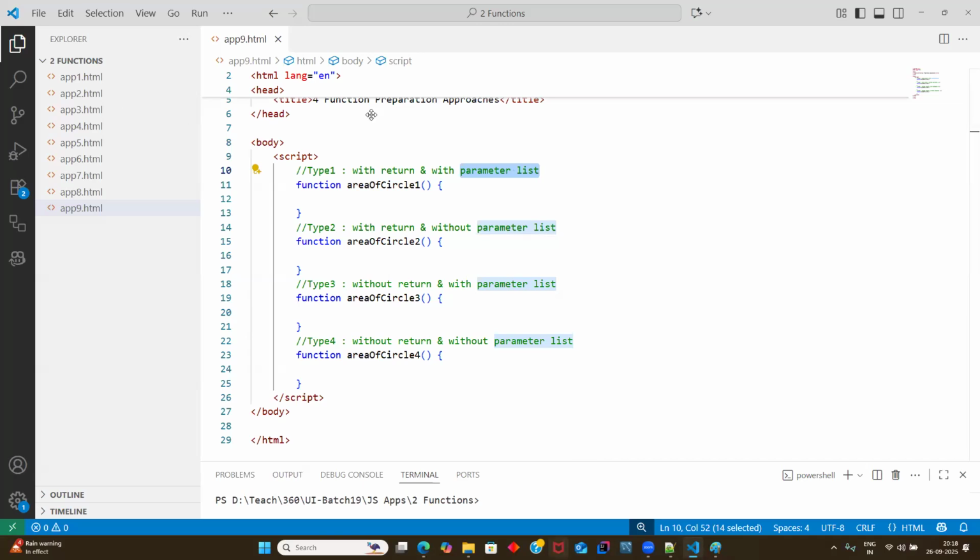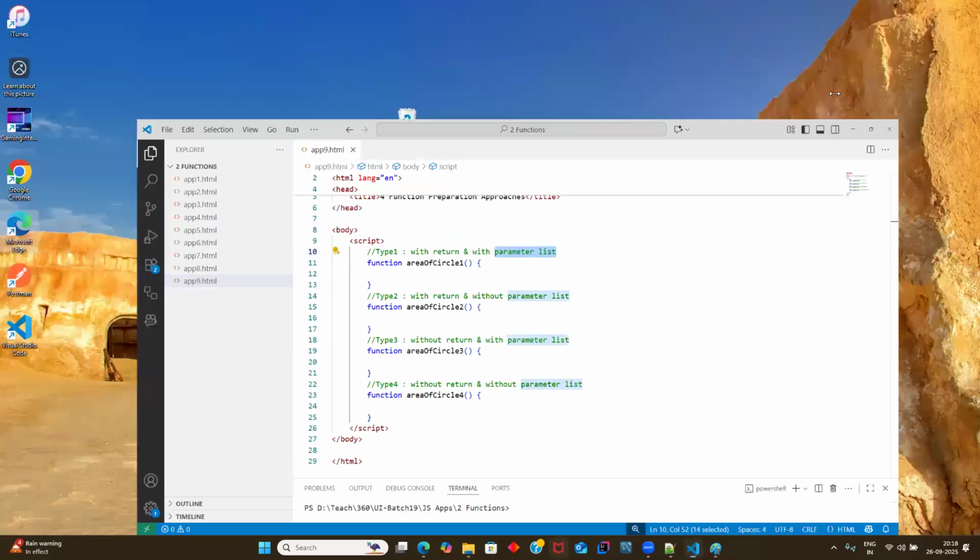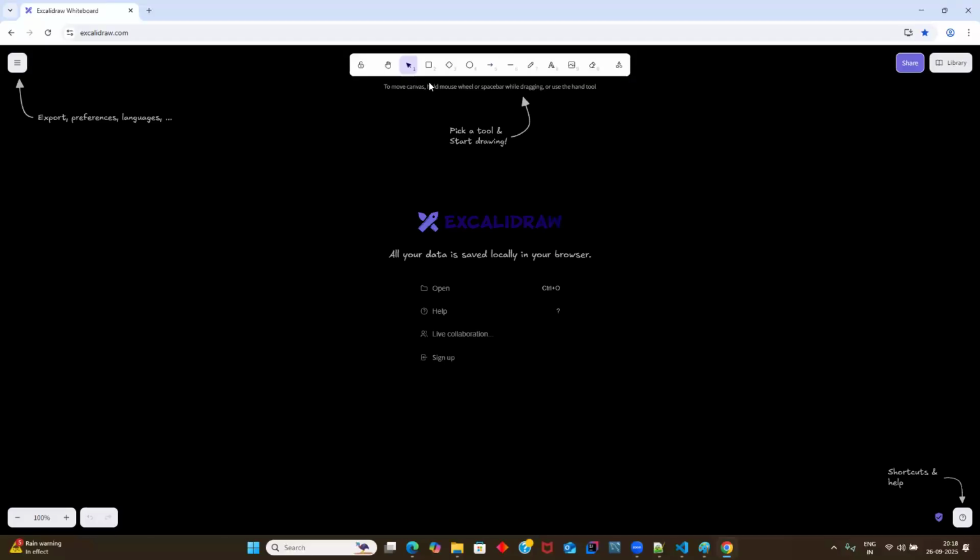first you should know the logic. So the logic will be what? Mathematically, we know it's pi into r into r. This is the logic that we will be implementing. So we can say the result, r, radius, equal to pi r square.